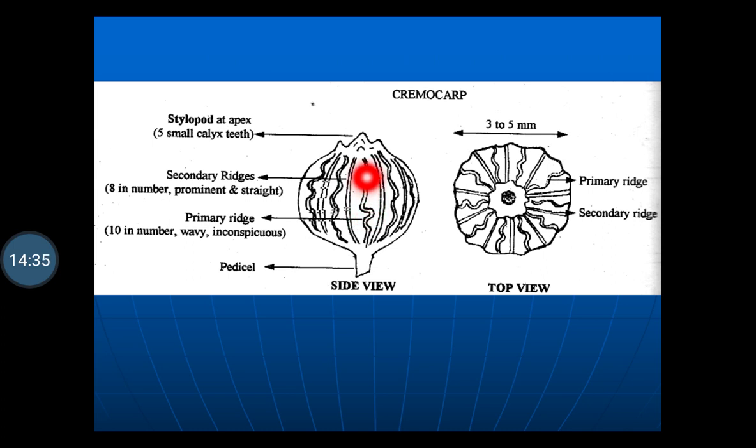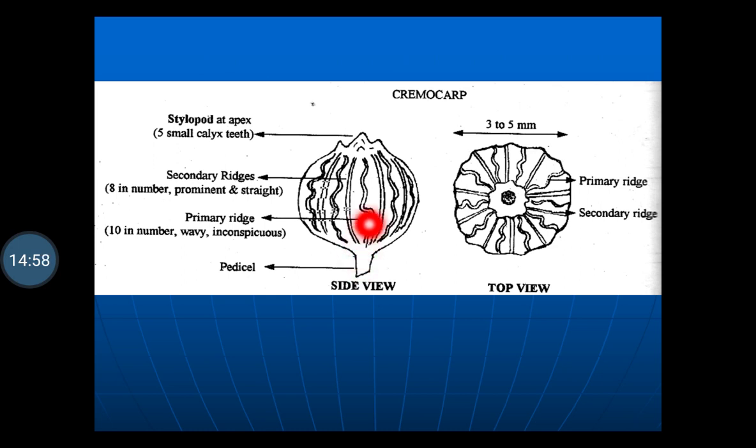So the primary ridges, they are wavy and they are 10 in number, and secondary ridges, they are straight and they are 8 in number. At the top the stylopod is present and at the bottom the pedicle is present. Pedicle may be present or sometimes pedicle may be absent.